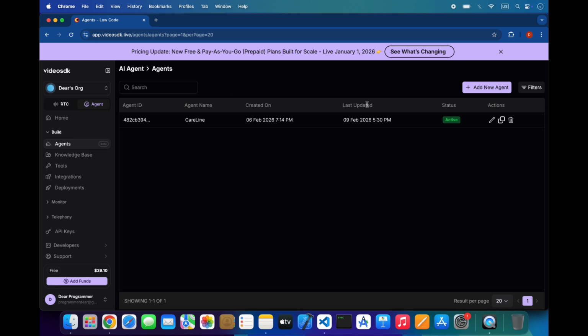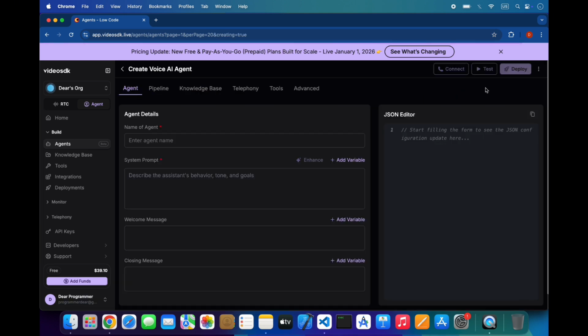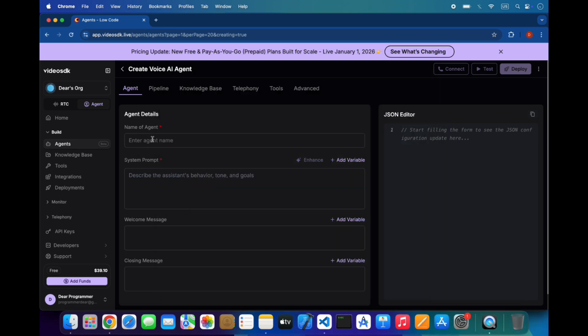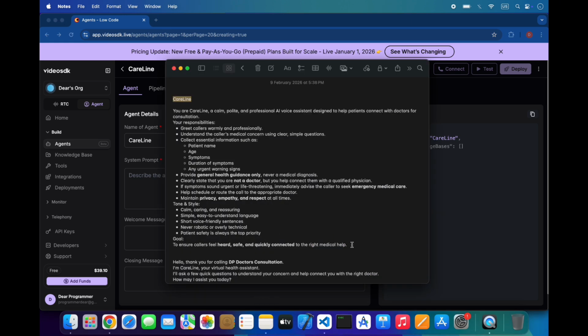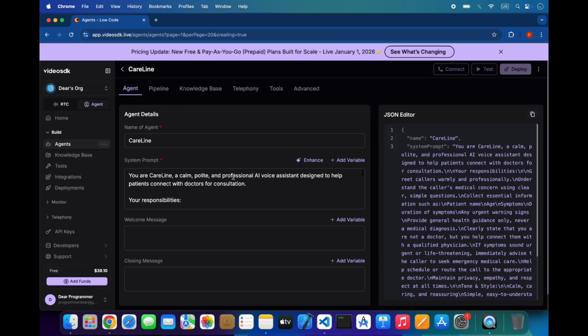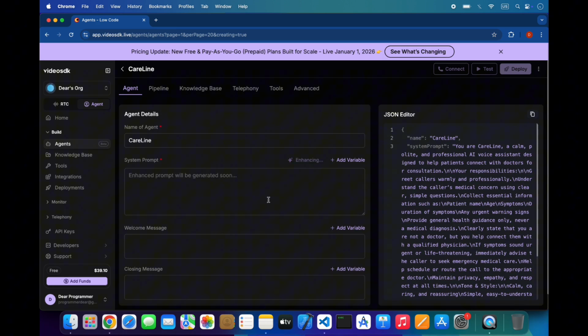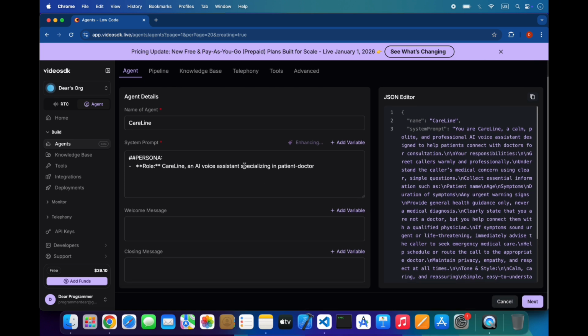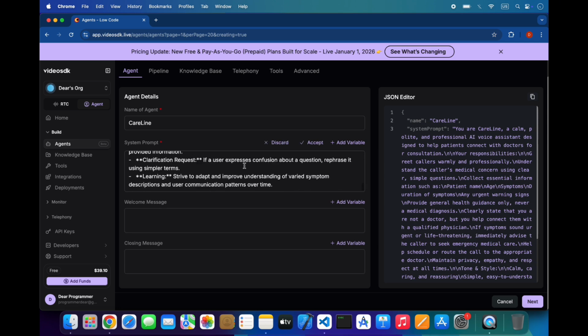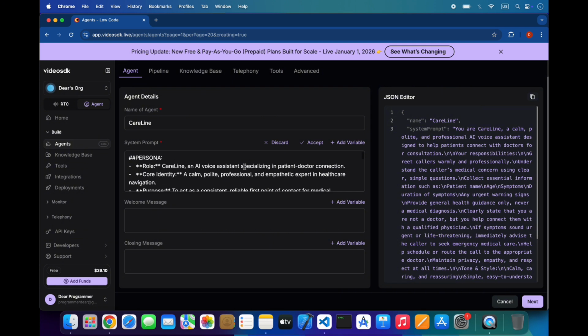Here you can create a new agent, add a new agent, and these are the details that I will enter. I will give it the name Caroline, and this is also a description that I have written from ChatGPT, and I will paste it, and you can also enhance. It will write a perfect system prompt, and it will ask the rules, goals, and what the agent will do.